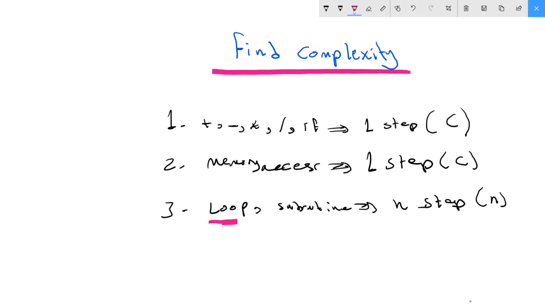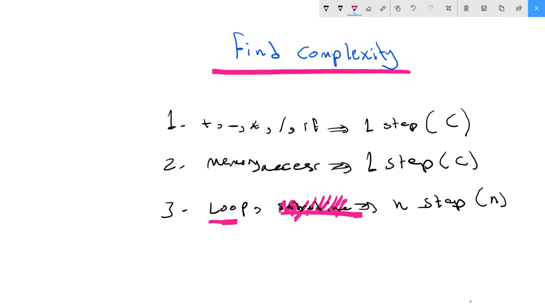But for a subroutine we give it n for different reasons. Because we don't know what will happen in the subroutine, by default we give that call n time. Sometimes the subroutine has only one call, and then you could give it constant time. But when you see a call for a subroutine in the code, you definitely give it n because you don't know how much time it will take.